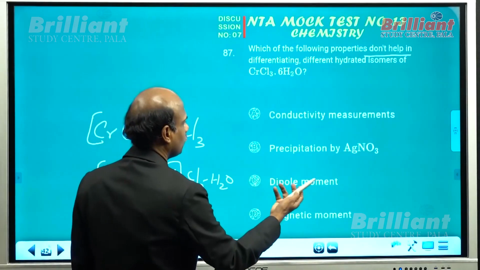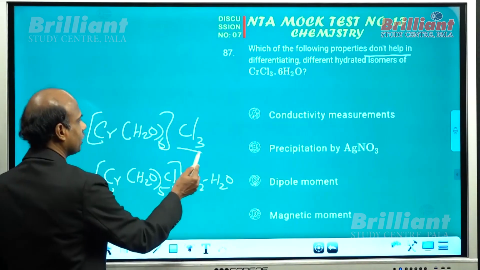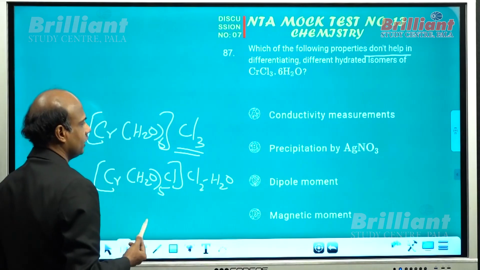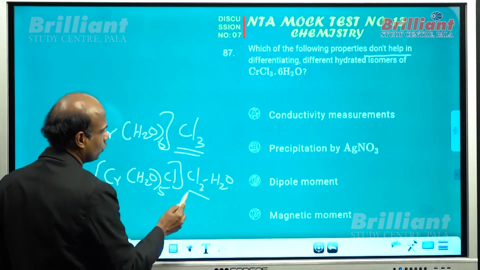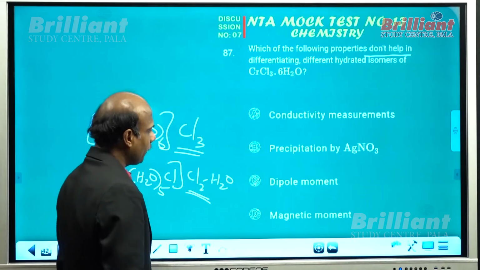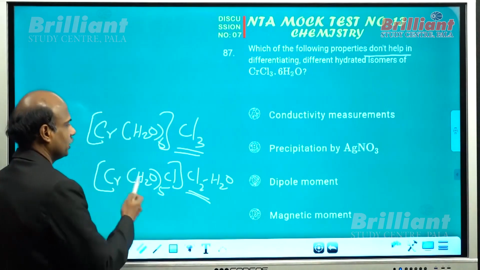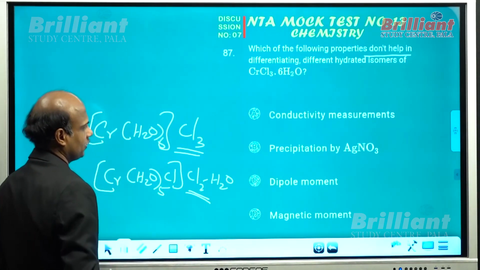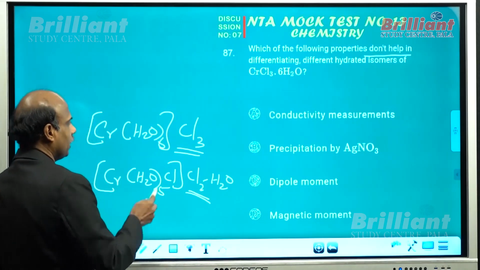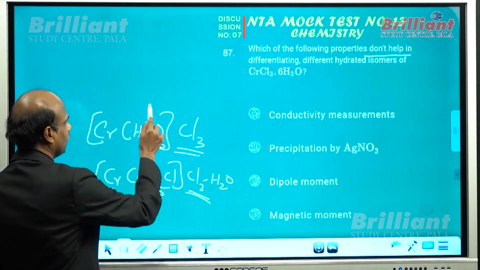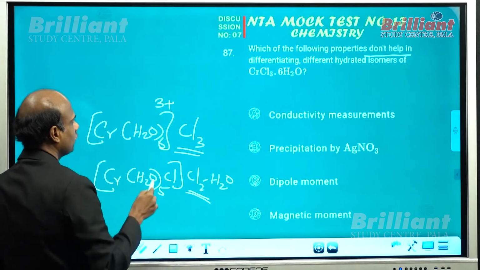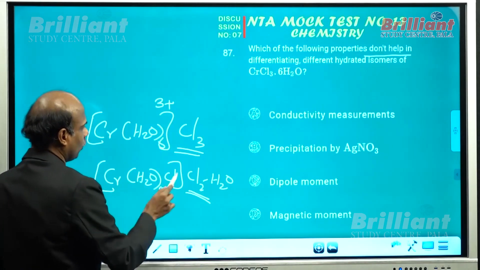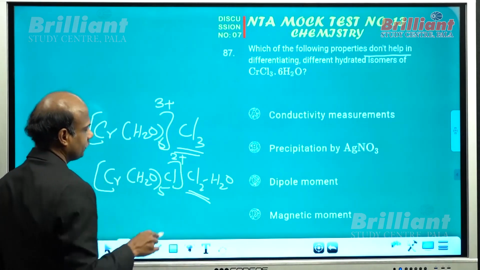What about the mass of the precipitate? Clearly here you will get 3 mole AgCl, whereas you will get only 2 mole AgCl. And dipole moment also, you know, different species of ions are produced here, isn't it? In this case you can see the complex species possesses 3 plus, whereas here the complex ion possesses 2 plus.